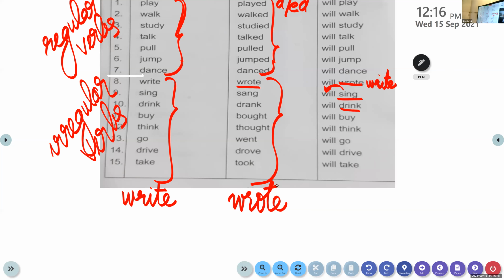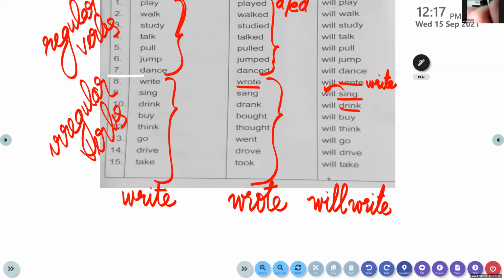Okay. Carry on. And the future tense of it is, you have to write the base form of it. So, will write. Okay. Will write. Children, please say it slowly. All of them are writing. Yes, have you written?